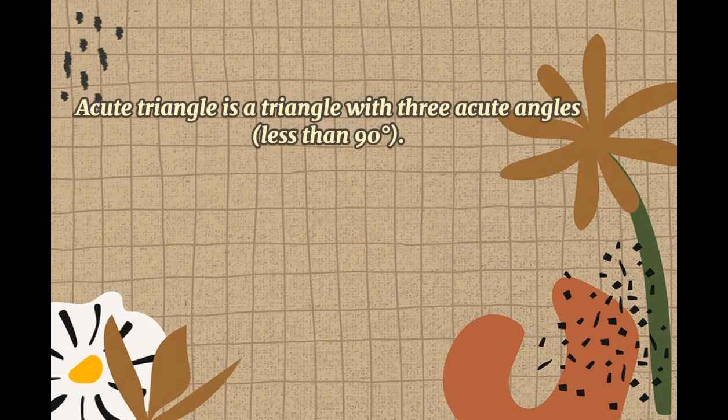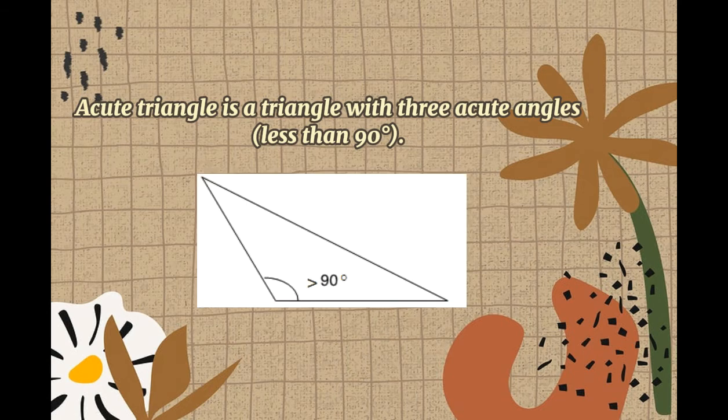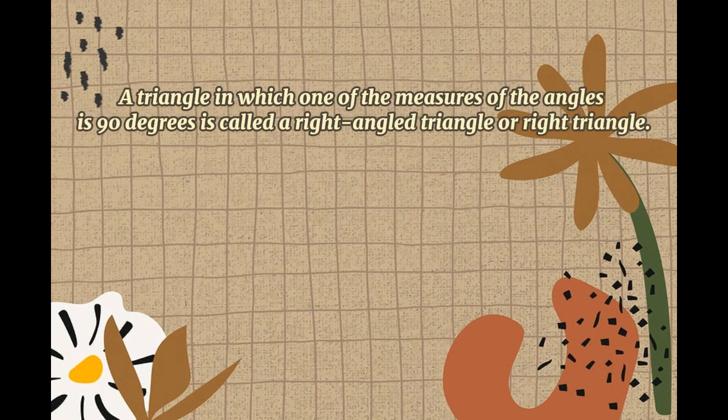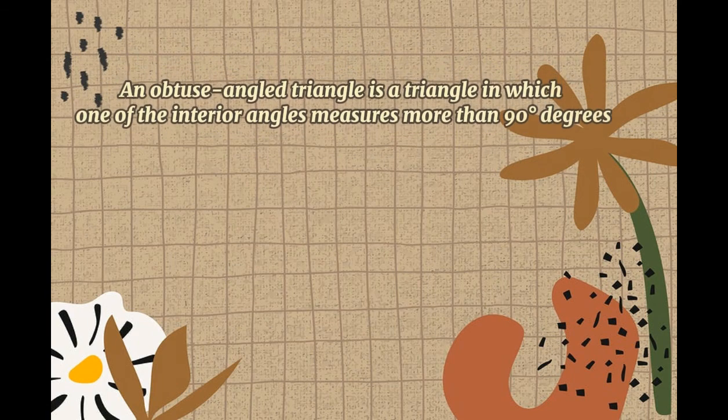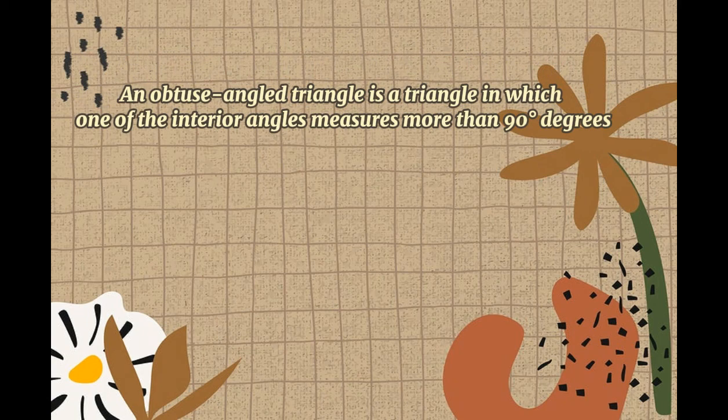Acute triangle is a triangle with 3 acute angles less than 90. So this is the example of an acute triangle. A triangle in which one of the measures of the angle is 90 degrees is called a right angle triangle or right triangle. So this is the example of the right triangle. An obtuse angle triangle is a triangle in which one of the interior angles measures more than 90 degrees. So this is the example of obtuse angle triangle.